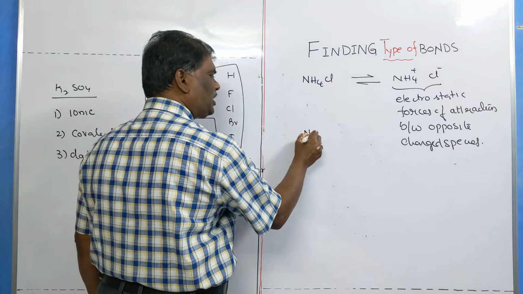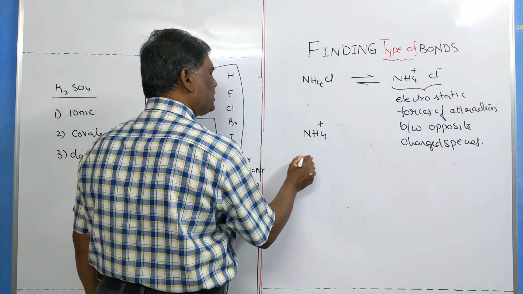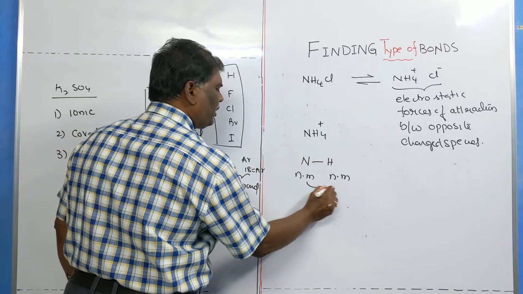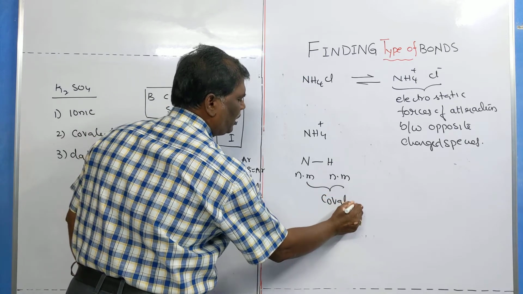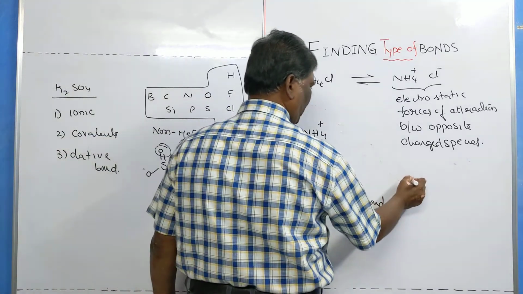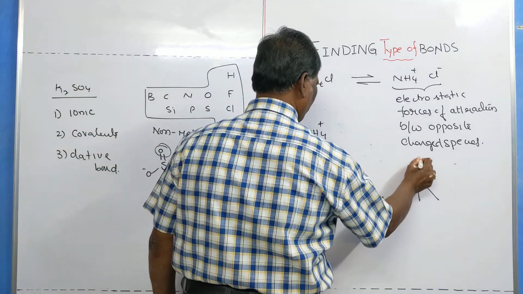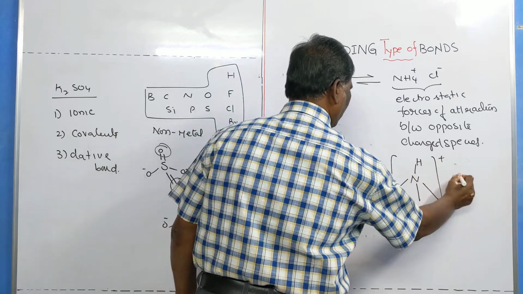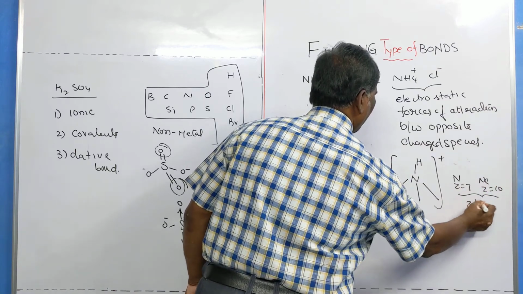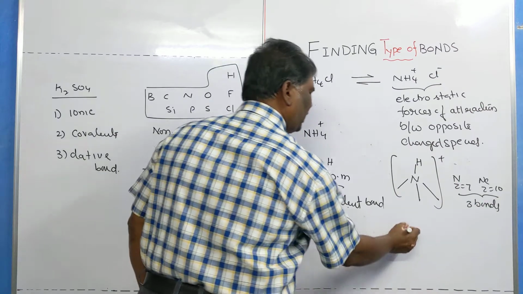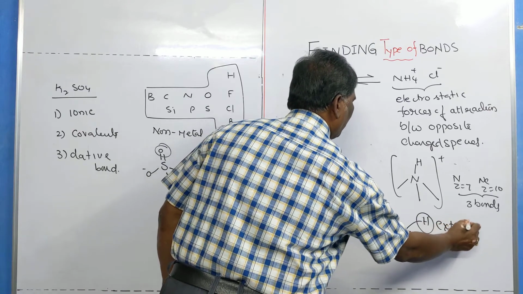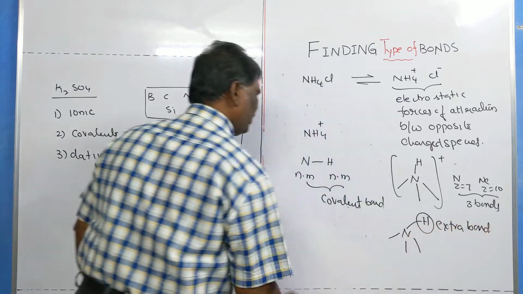Later, what about the NH4 plus ion? In this one, there is nitrogen and hydrogen. Both are non-metals. Between non-metals, a covalent bond is formed. Now take the rough geometry of NH4: 1 bond, 2 bond, 3 bond, 4th bond. Nitrogen atomic number 7, nearest inert gas neon 10, the difference is 3. So nitrogen has to form 3 bonds only, but it is making an extra bond. So the extra bond is taken as a dative bond.